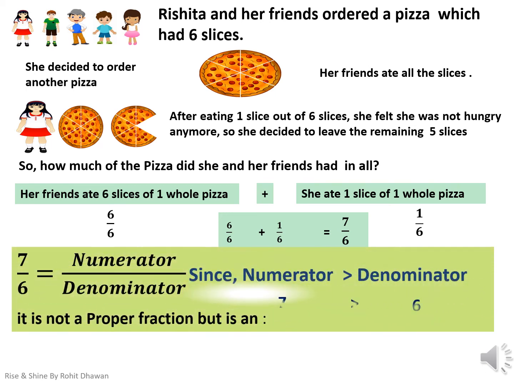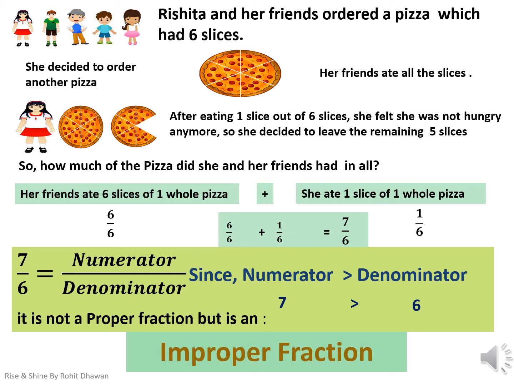Now in this fraction, the numerator 7 is greater than the denominator 6. So it is not a proper fraction. My dear students, what do we call such fractions where the numerator is greater than the denominator? Well, since they are not proper fractions, we call them improper fractions. So now the question arises, how do we define improper fractions? Let us see.